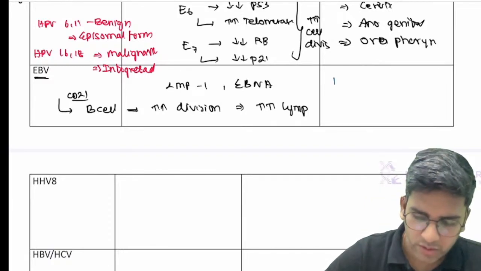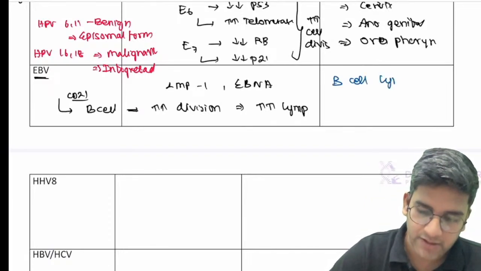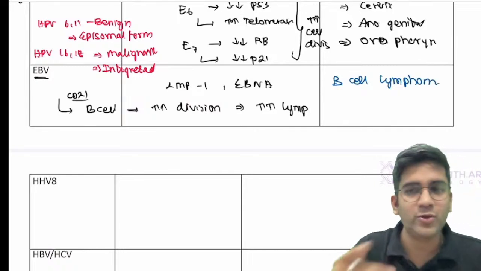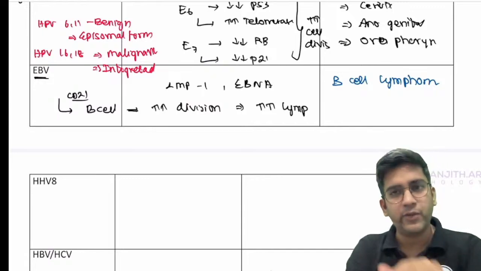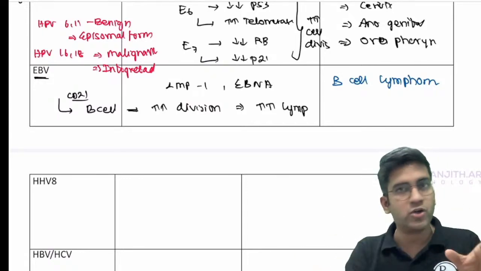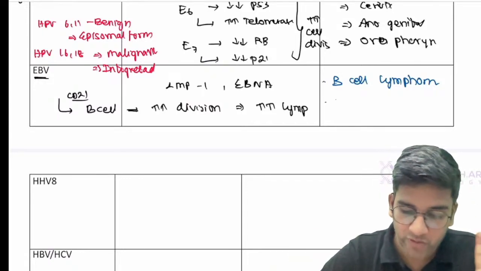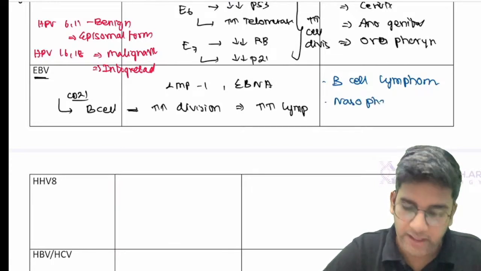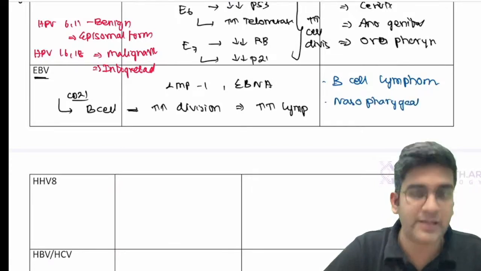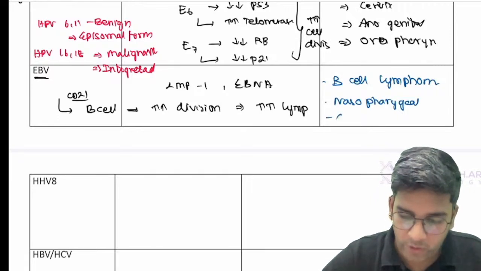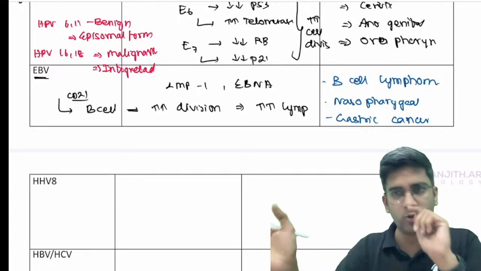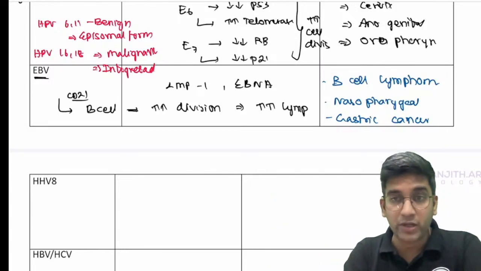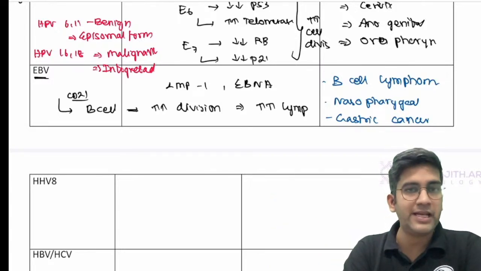So I'm just writing here B cell lymphomas. Once your WBC is done, you already know that. What B cell lymphoma, what variant of Hodgkin's, you can write that. You can write whatever lymphomas come to you, Hodgkin's, non-Hodgkin's, anything, fine? At the same time, please don't forget nasopharyngeal carcinomas. If you've started reading ENT, this is one of the important things which causes nasopharyngeal carcinomas, and as of now, it also results in gastric carcinomas, one group of gastric carcinomas. Nasopharyngeal is important. Just write LMP1, that should be more than enough.